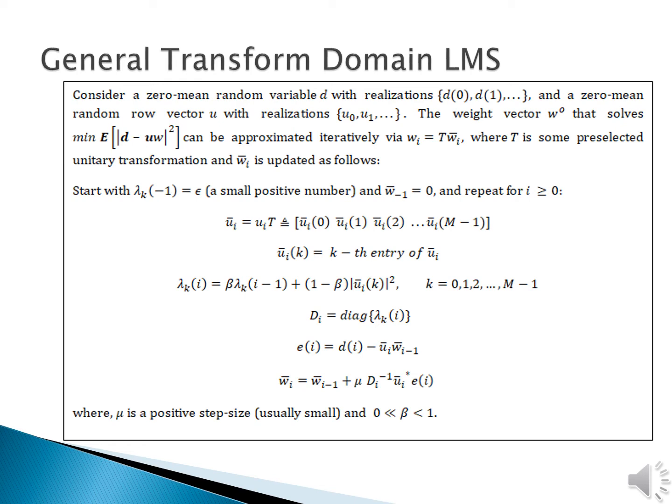The Di matrix is diagonal, which contains the approximated eigenvalues, and then we find the error between the incoming data and approximated data using the weight vector that is obtained in the previous iteration. Then, using this error vector, we update the weight vector, that is, we find the Wi bar. This Wi bar is in the transform domain, so we convert it back to the time domain using the relation Wi equal to T into Wi bar. And here mu is a positive step size, which is usually small, and the exponential weighting factor beta is chosen such that 0 is less than beta is less than 1.